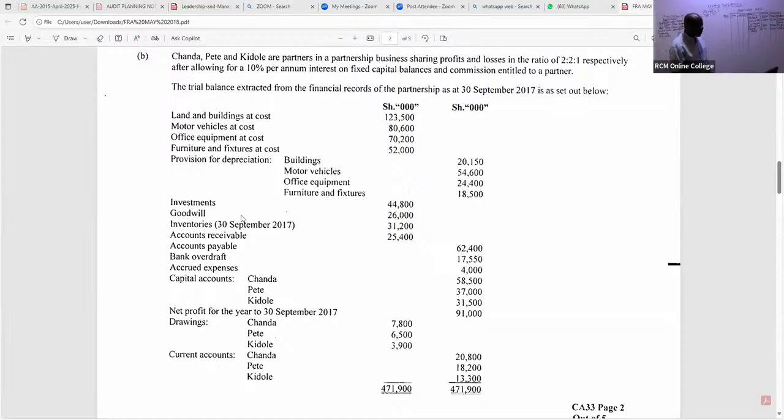So do we have, ladies and gentlemen, any liabilities that we shall be able to credit here? Oh, yes. For example, I can see accounts payable. So accounts payable, I carry them with a figure, so I'll only come and credit here. Payables, how much? The payables, I can see there, are 62,400. Do we have any other liabilities that you can see there, ladies and gentlemen?